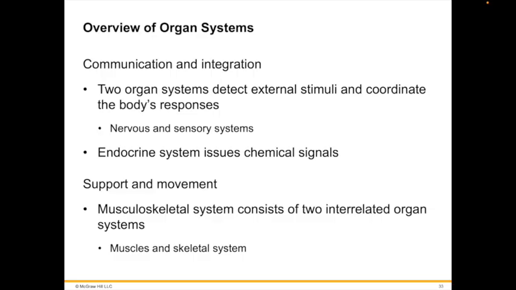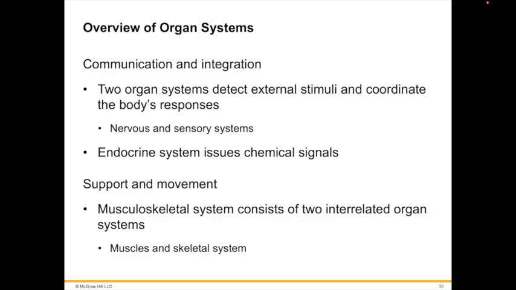The sensory systems are a subset of the nervous system. So it aids with external stimuli such as vision, hearing, smell, and so on. Working in parallel with the nervous system is the endocrine system, which issues chemical signals that regulate and fine-tune a myriad of chemical processes that take place.